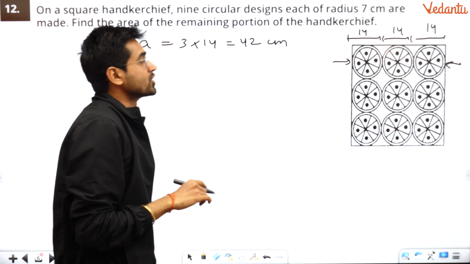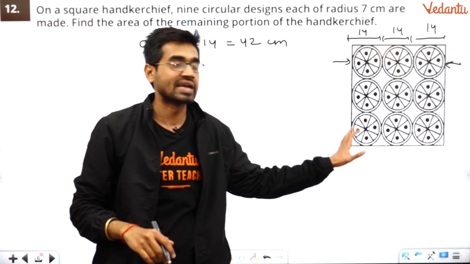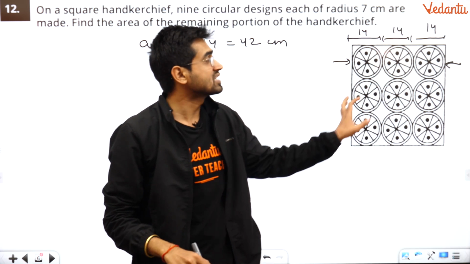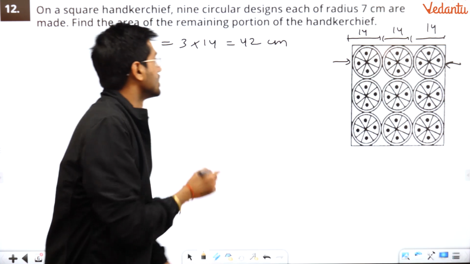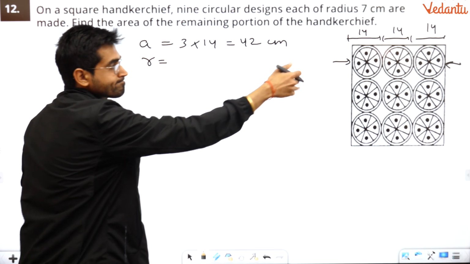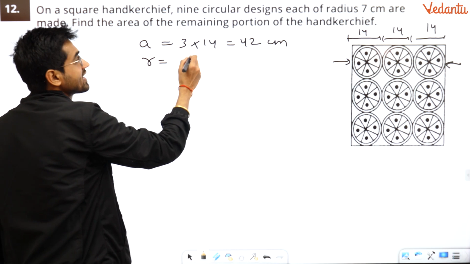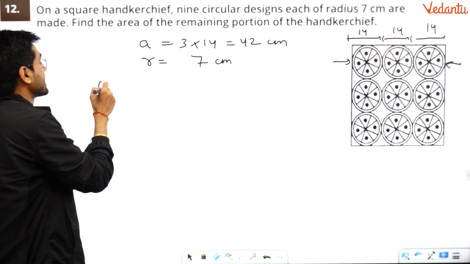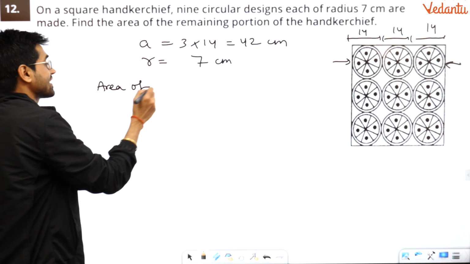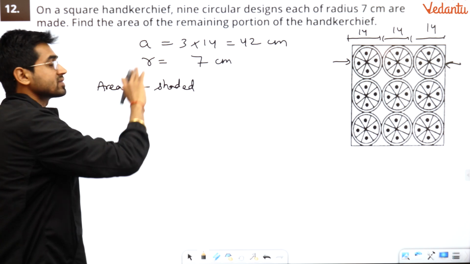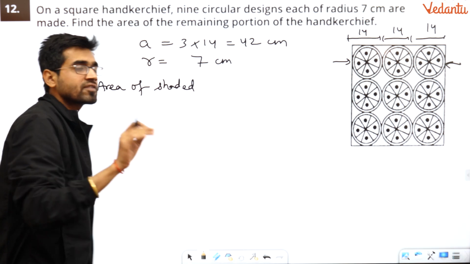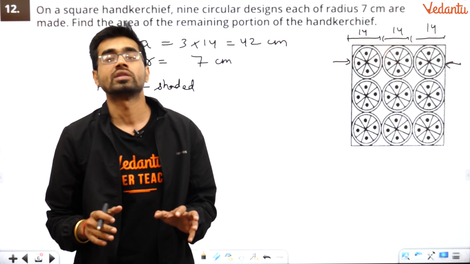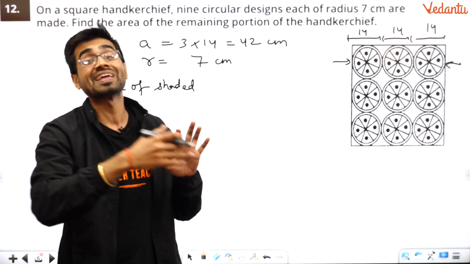Now obviously you have to find the area of these 9 circular designs and subtract it from the area of the square to get the remaining area. The radius of the circular part is 7 centimeter. Remember this and try to apply it. For area of shaded region, directly write in one go. Do not waste your time solving separately. In surface area, volume and area related to circles, never solve them separately. If you write it in a single line, you can take out common and simplify.